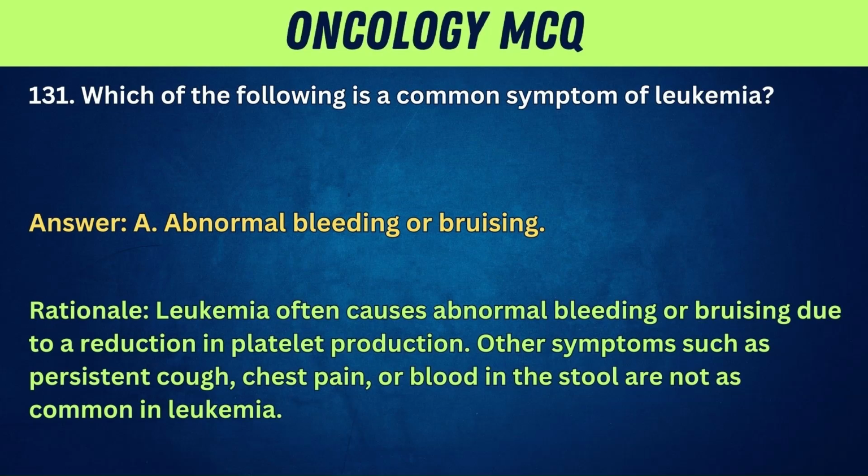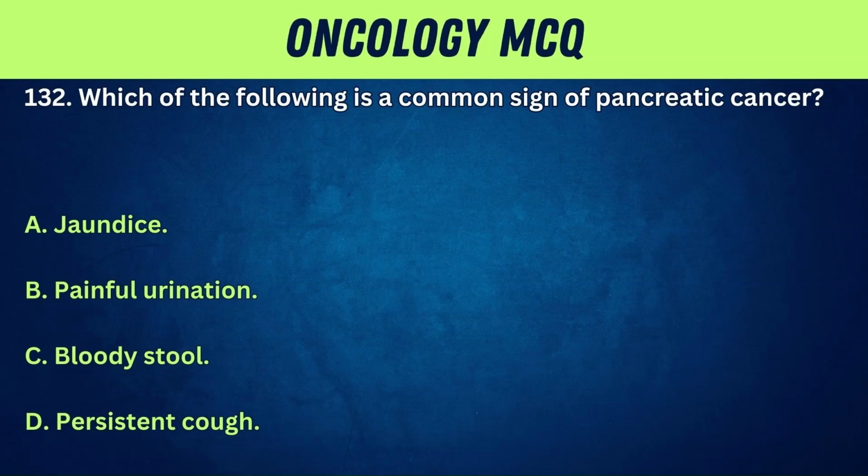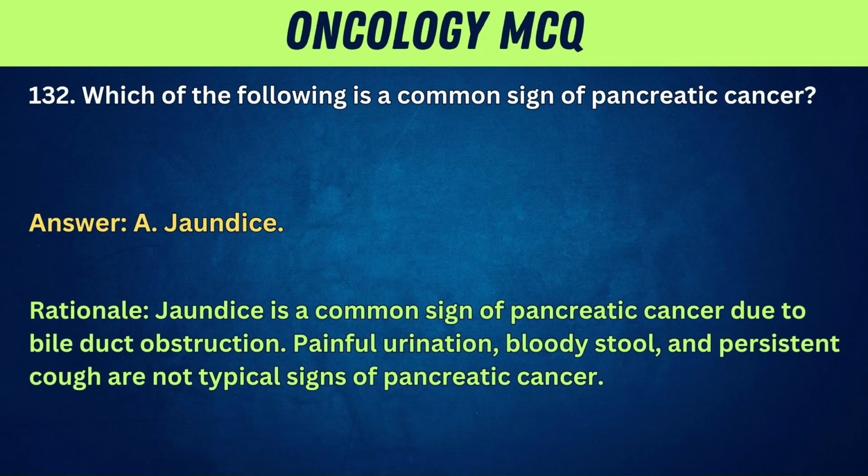Other symptoms such as persistent cough, chest pain, or blood in the stool are not as common in leukemia. 132. Which of the following is a common sign of pancreatic cancer? A. Jaundice. B. Painful urination. C. Bloody stool. D. Persistent cough. Answer: A. Jaundice. Rationale: jaundice is a common sign of pancreatic cancer due to bile duct obstruction. Painful urination, bloody stool, and persistent cough are not typical signs of pancreatic cancer.